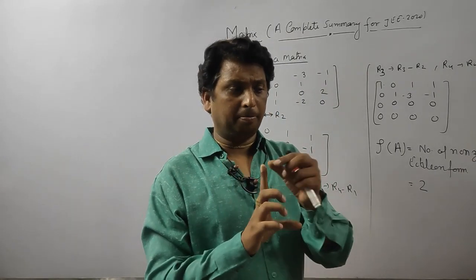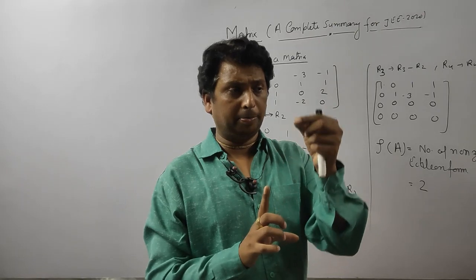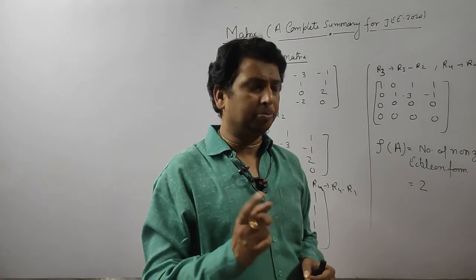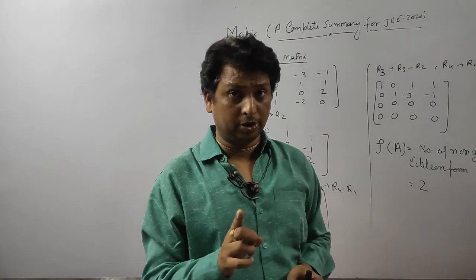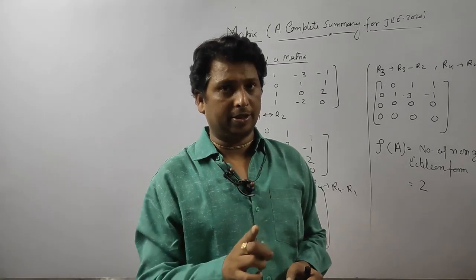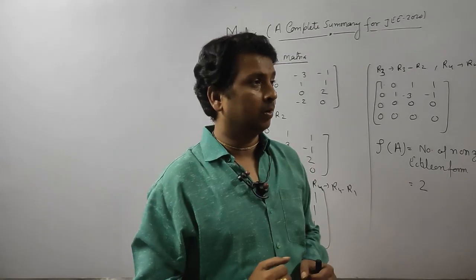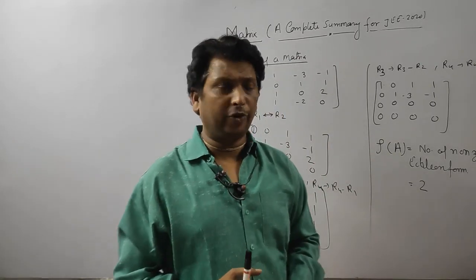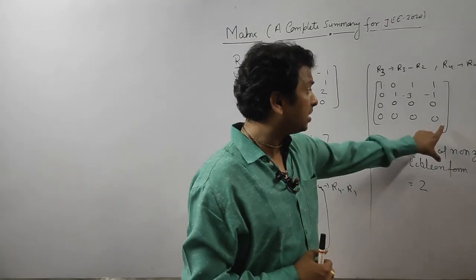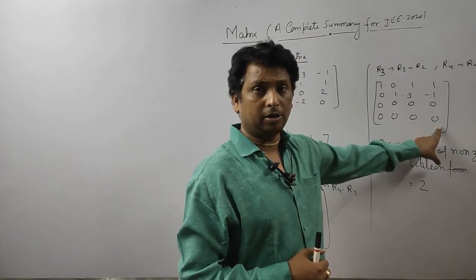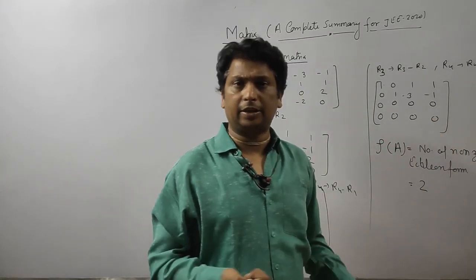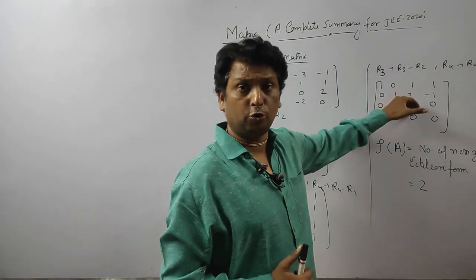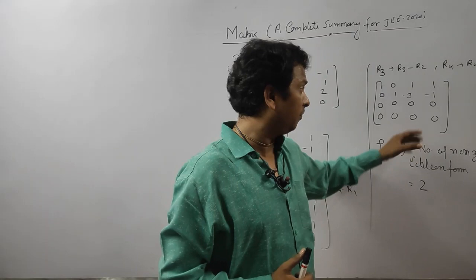First step, make the first diagonal entry 1 and all entries below it 0. An important point: always use row operations, don't use column operations. Proceed in the same way, and when you reach the last diagonal entry, because nothing is below it, you stop there and check how many non-zero rows you have.